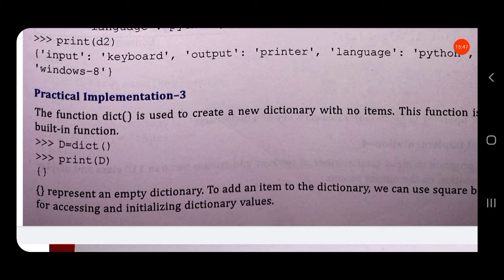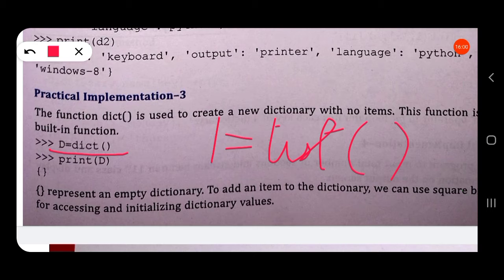This is the function to create a dictionary. Like we created a list using the list function, likewise we can create a dictionary using the dict function. Print D, and our dictionary will be printed.